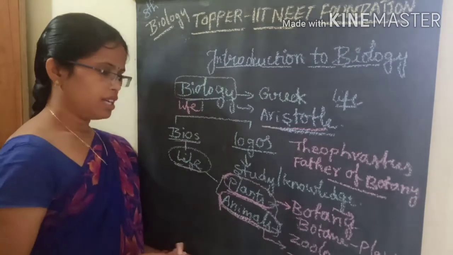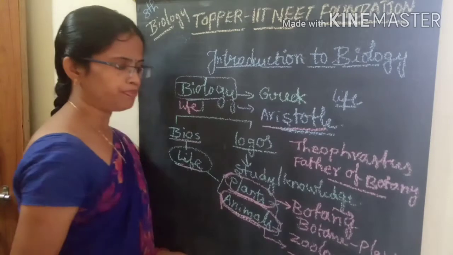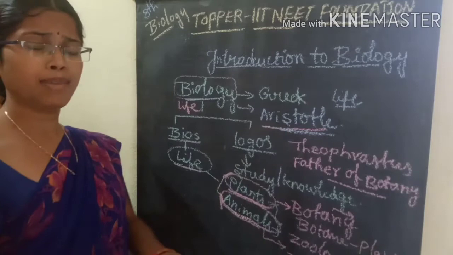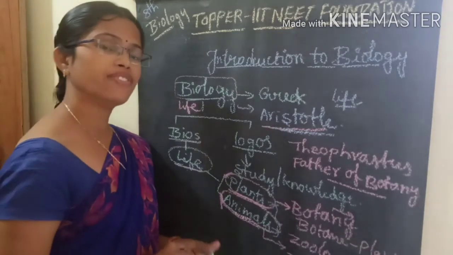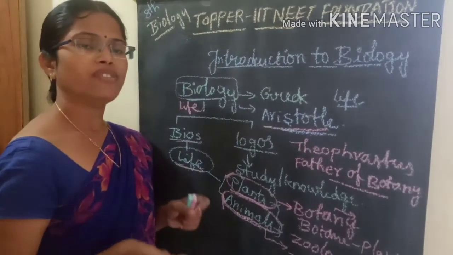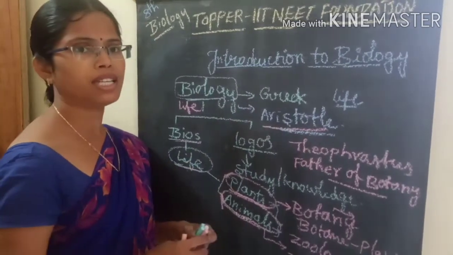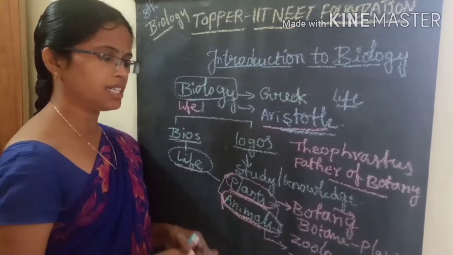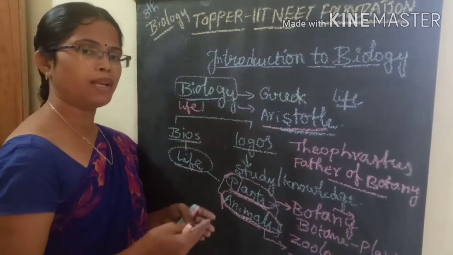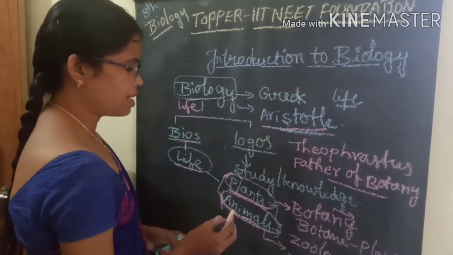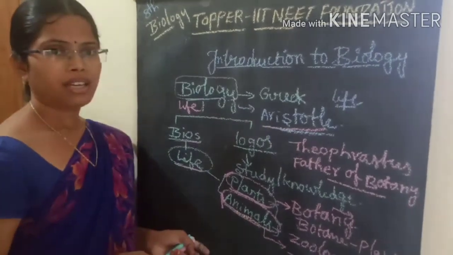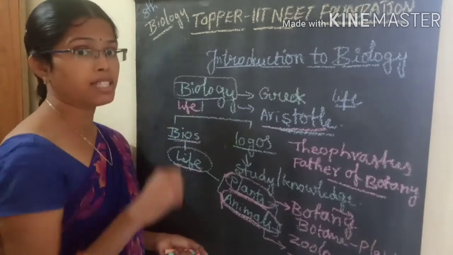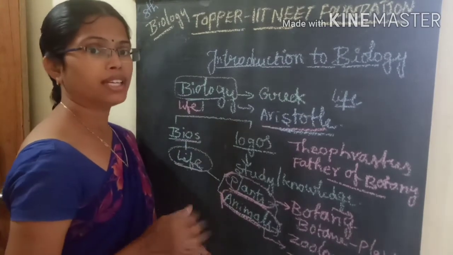Then coming to the next one, that is about zoology. In zoology, we consider the study of animals, means animal metabolic activities, what are the different types of organisms, and what is the classification in the animals. These animal metabolic activities all come under zoology. Then coming to the next one, that is about different branches which are related to botany and zoology.